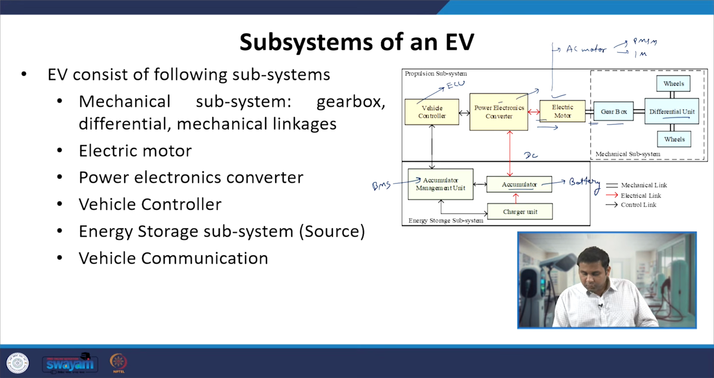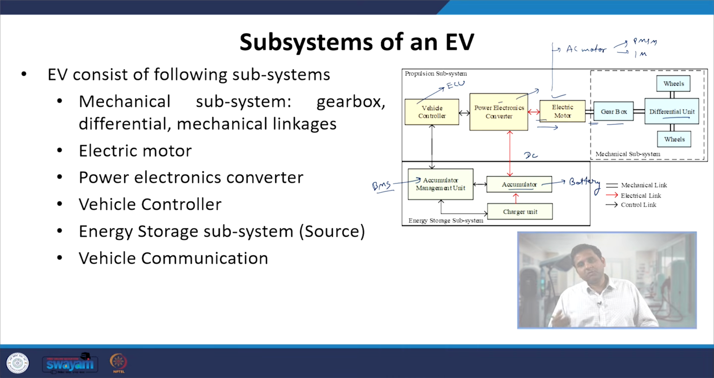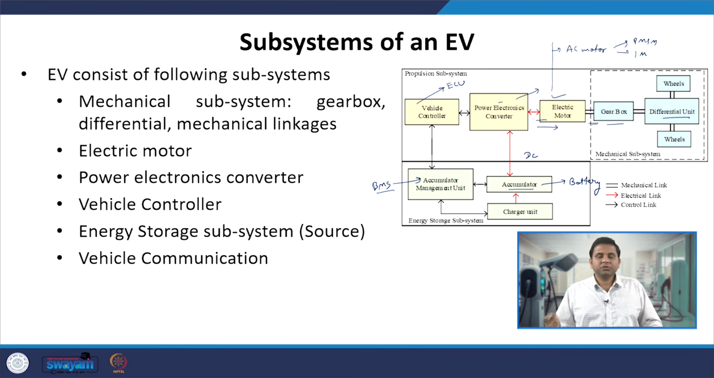In order to ensure the safe operation of the battery pack, we also have the battery management system, which ensures the cell balancing of individual cells in the battery pack. The battery pack comprises series parallel combinations of battery cells, so the charge distribution among those cells is ensured by this BMS. Along with this, it also ensures that the temperature, the voltage level and the current level of the battery are within the safe operating region or not.